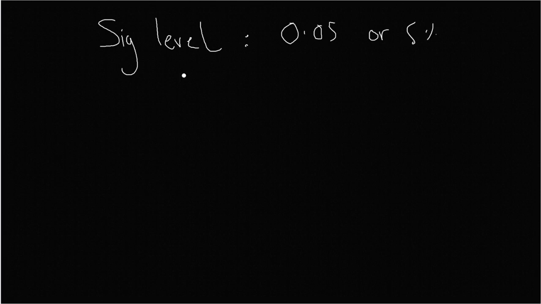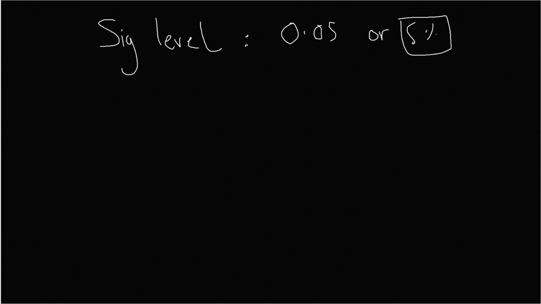What that means is, if the probability of something happening by chance is less than 5%, we reject the null hypothesis. We don't accept the claim outright, but we reject the null hypothesis, which means that the null hypothesis is most probably not true.